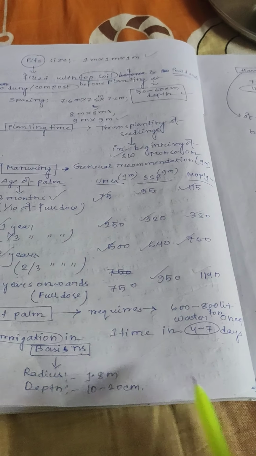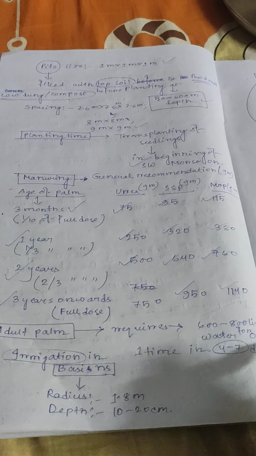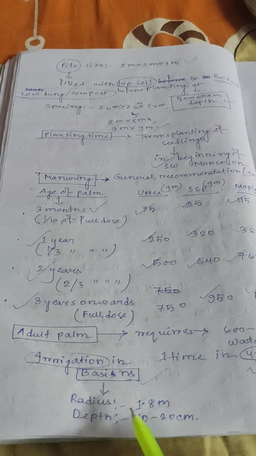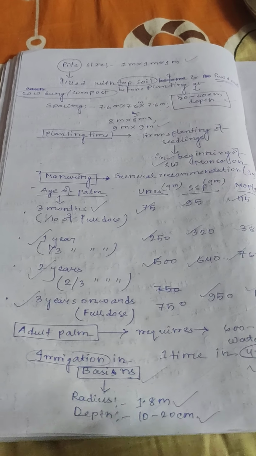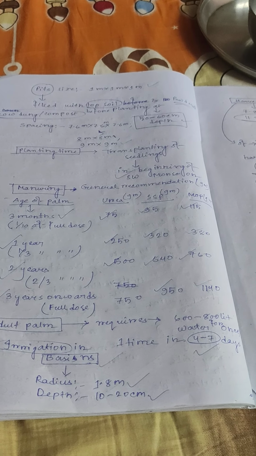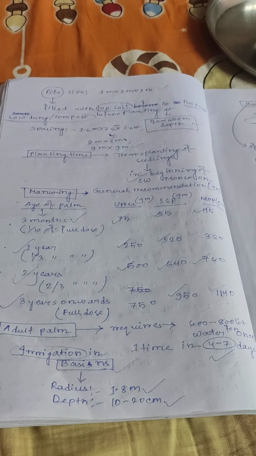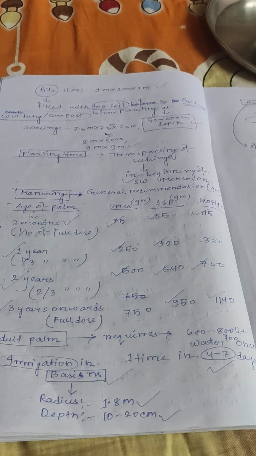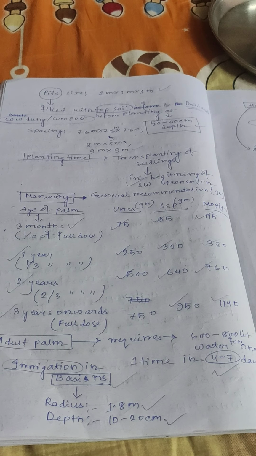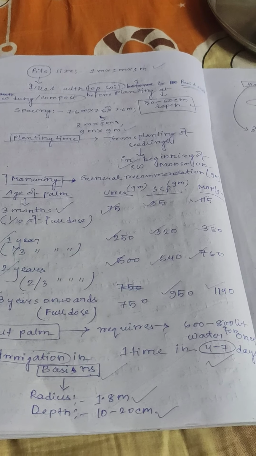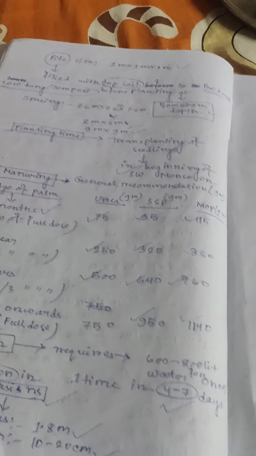Adult palm requires 600 to 800 liter of water one time in 4 to 7 days. Irrigation in basins. Basin irrigation, radius is 1.8 meter and depth is 10 to 20 centimeter. Planting time, transplanting of seedlings in beginning of monsoon.